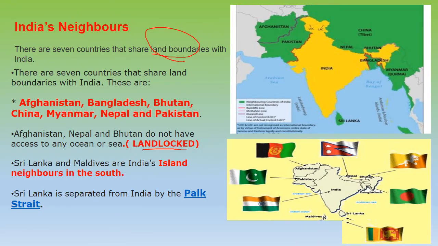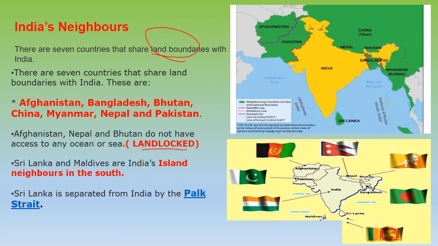Now we have very many neighboring countries with whom we share good relationships. There are 7 main countries with which we share land boundaries. They are arranged in alphabetical order here. This is Afghanistan, then Bangladesh, then Bhutan, then China, then Myanmar, the old name is Burma, then Nepal, and then Pakistan. For all the neighboring countries, their respective flags are also mentioned, so you can go through the flags for a better understanding.